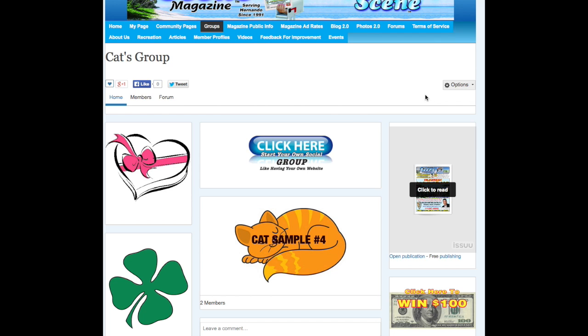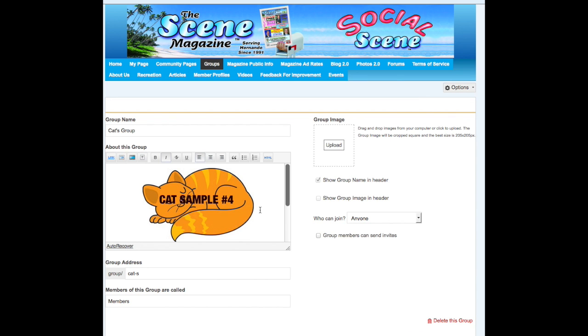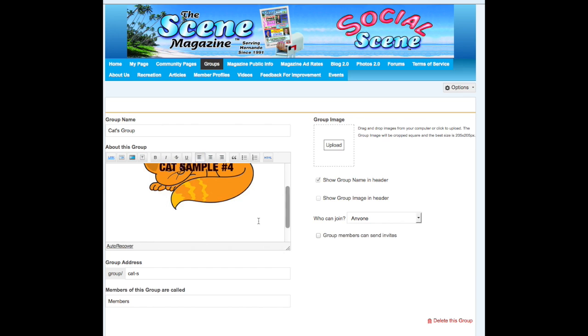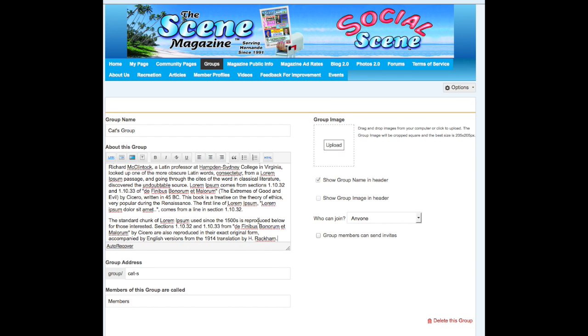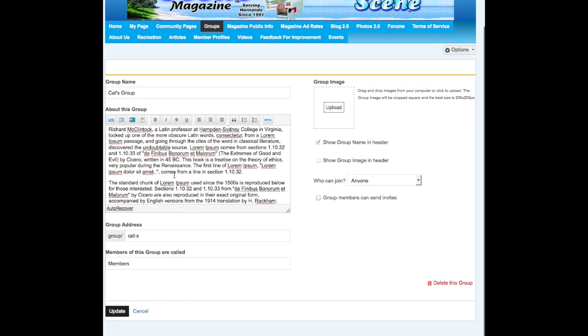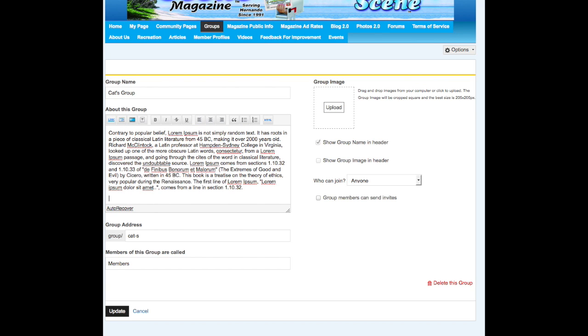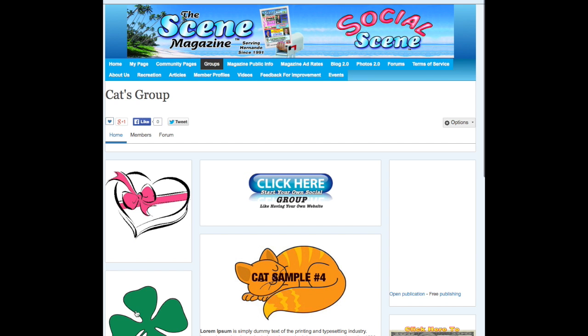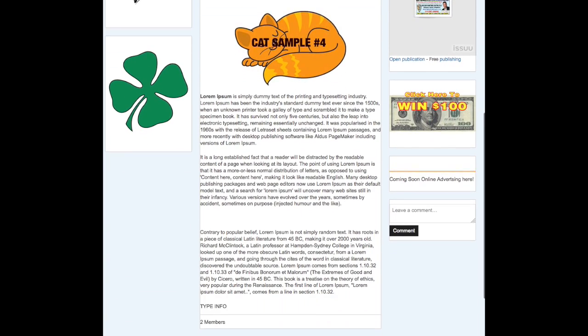So we're going to go back and edit. Click on that. And then you want to put some text. I already have some text that I've copied and pasted. I'm going to paste it right in here. And then you could use your copy and paste, or you could just start typing in whatever it is you want to type in. So you could put the information about your group here. Okay, and then you're going to say update. And now your group is going to look like this.